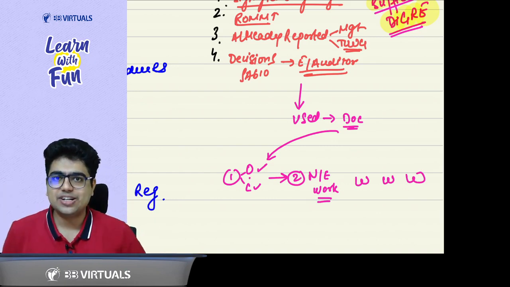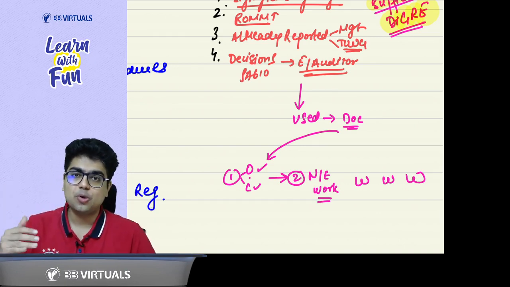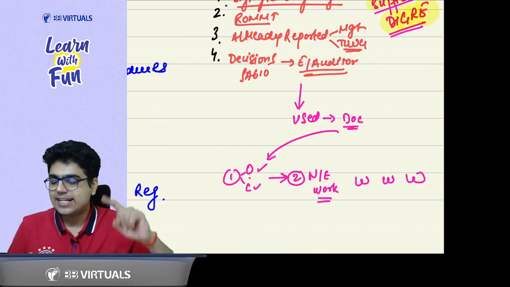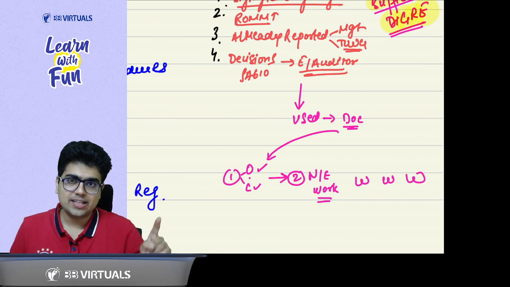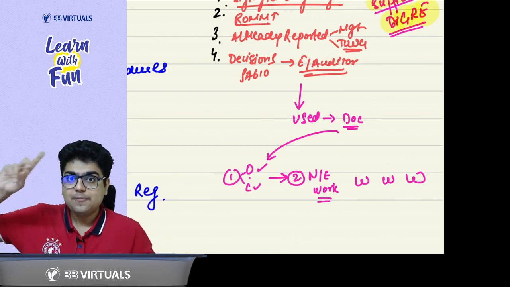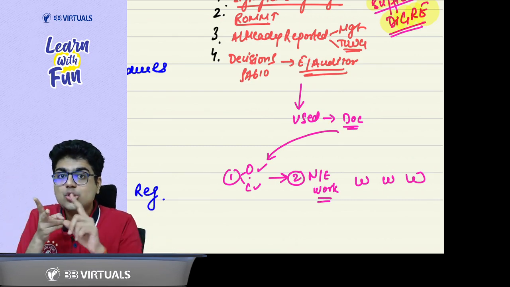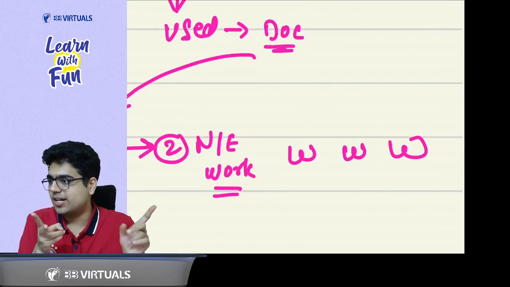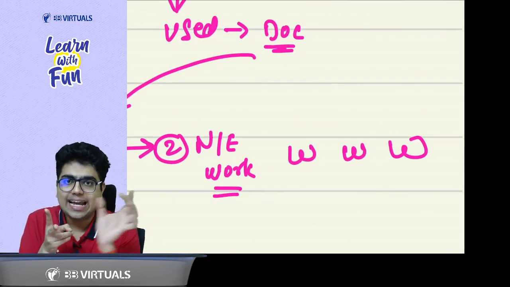Whenever you are using the work of the internal auditor for providing direct assistance, you need to enter into a written agreement. Written agreement with the entity, written agreement with the internal auditor. Then you need to review the work, so you need to tell who reviewed the work, the date and extent of review.